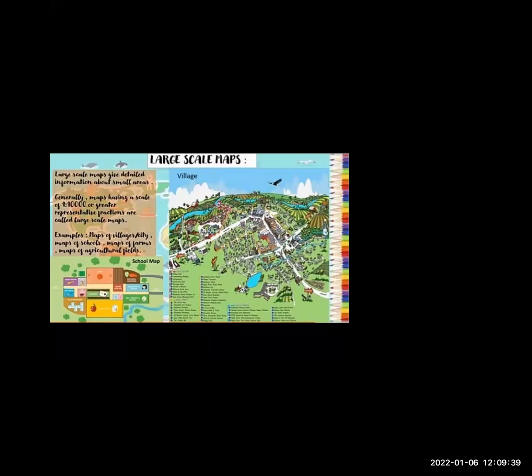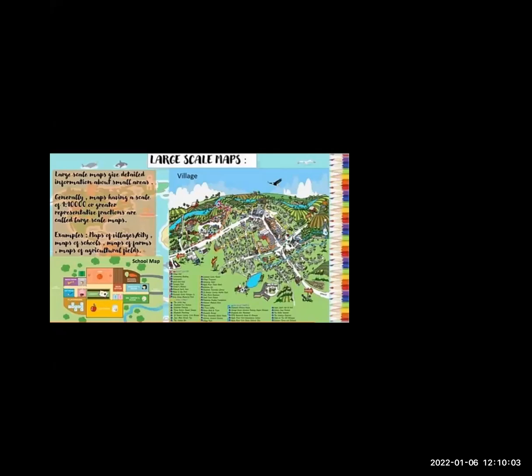So the large scale map shows detailed information, for example a town map or a city map. Cleared? So large scale maps give detailed information about a small area.